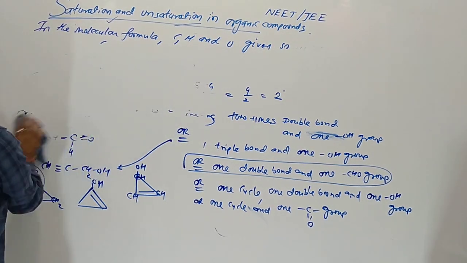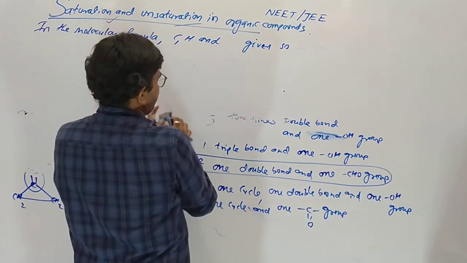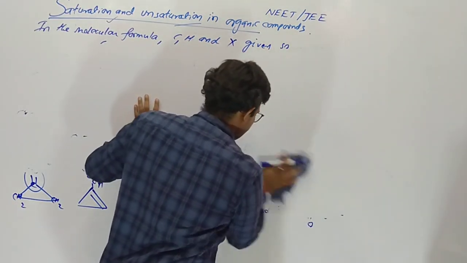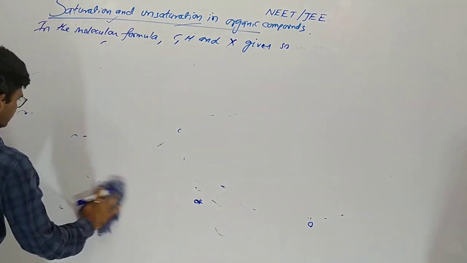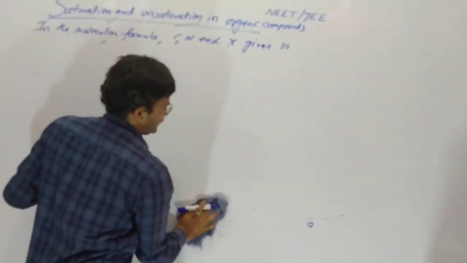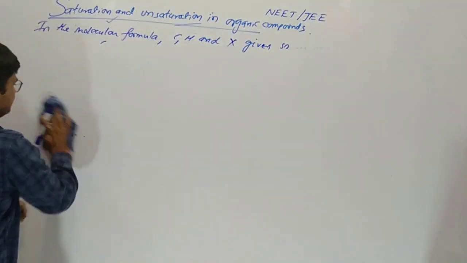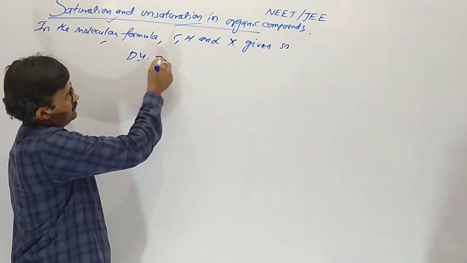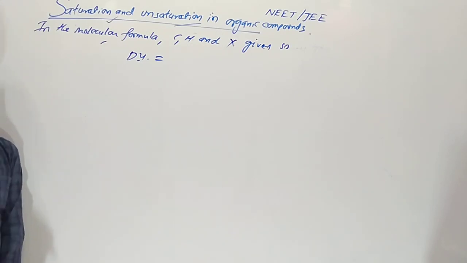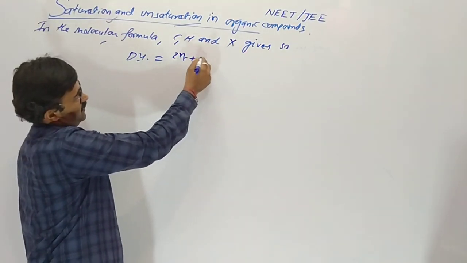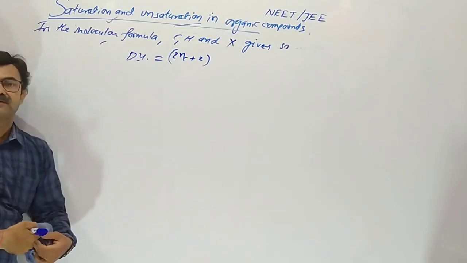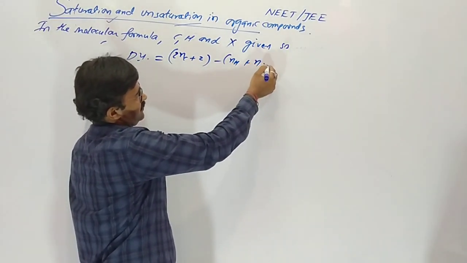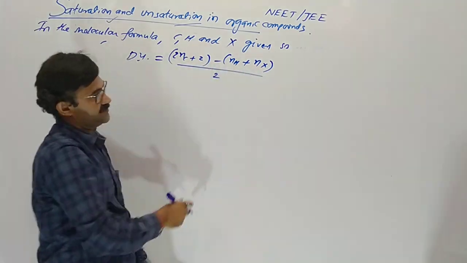Carbon, hydrogen and halogen are given in the molecular formula. So the degree of unsaturation, Du, will be 2 times the number of carbon plus 2, minus the number of hydrogen plus the number of halogen, divided by 2.